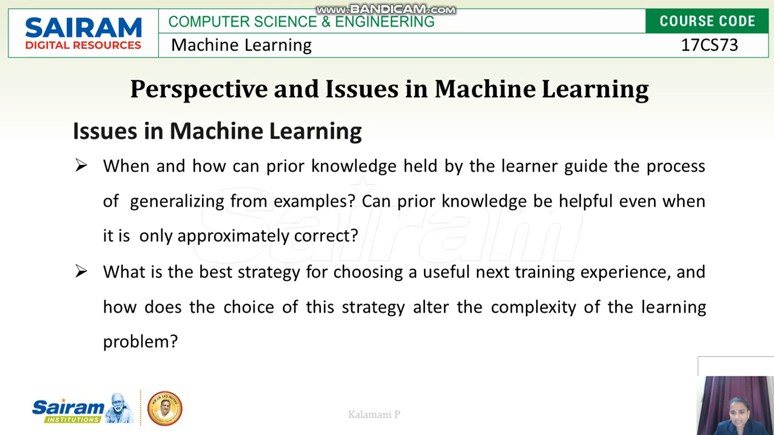Then what is the best strategy for choosing a useful next training example? Because first we are training the machine with some set of training examples. Next we have to identify the best strategy for choosing the next training experience, and how the choice of the strategy alters the complexity of the learning problem. Already we know that designing the learning system has different stages. We have already seen that. So how the complexity of the learning problem is increasing or decreasing, we should keep everything in mind.